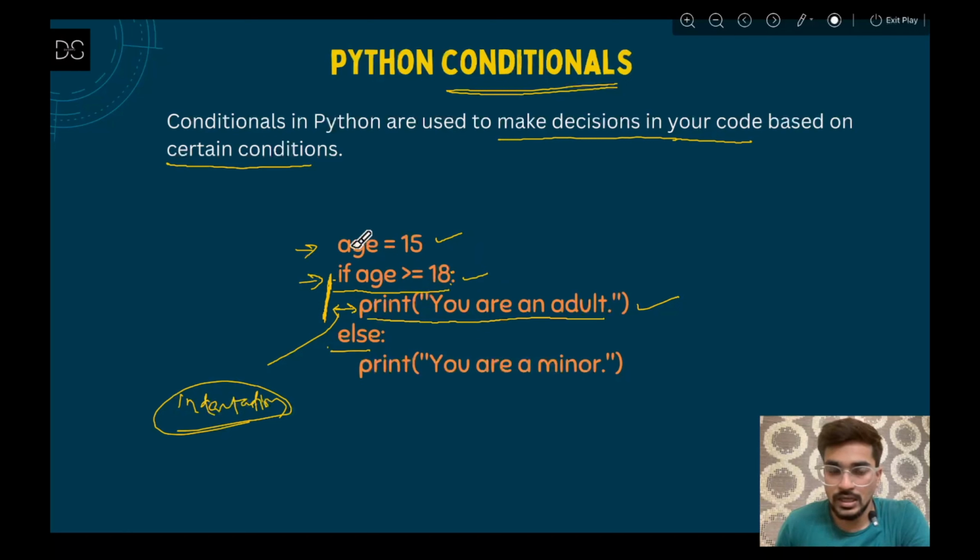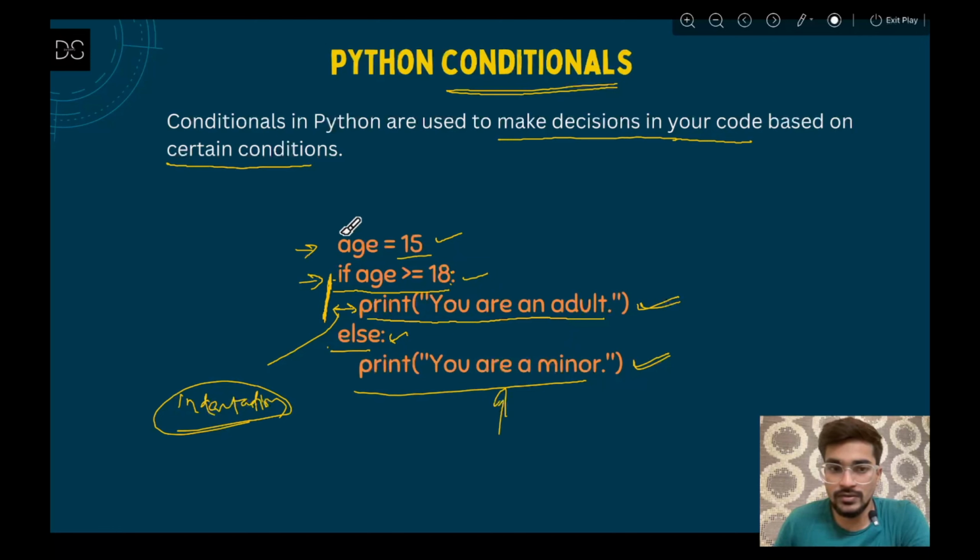If you are giving a equals 15, this is smaller than 18, so this condition is false, so it will come to the else condition and it will print this one. If that is true, it will print this one. If that is not true, else we have this print statement. So for now a equals 15, this means this is false, so it will come to the else condition and it will print you are a minor.